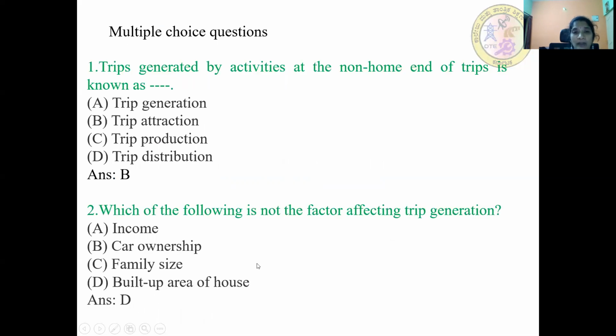So next we'll move on to multiple choice questions. The trips generated by activities at the non-home end of trips is known as... Answer is B, that is trip attraction. Which of the following is not a factor affecting trip generation? Answer is D, that is built up area of house.